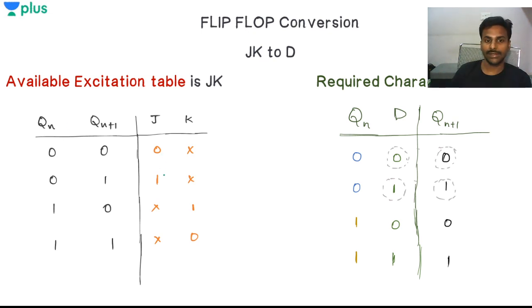I have given you the excitation table of the JK here, and I am converting JK to D. That means the required flip flop must have characteristics of the D flip flop, right? So this is the characteristic table of the D flip flop I have given. Try to write the truth table of the D flip flop and again make the characteristic table, and from there make the excitation table just for your confirmation.